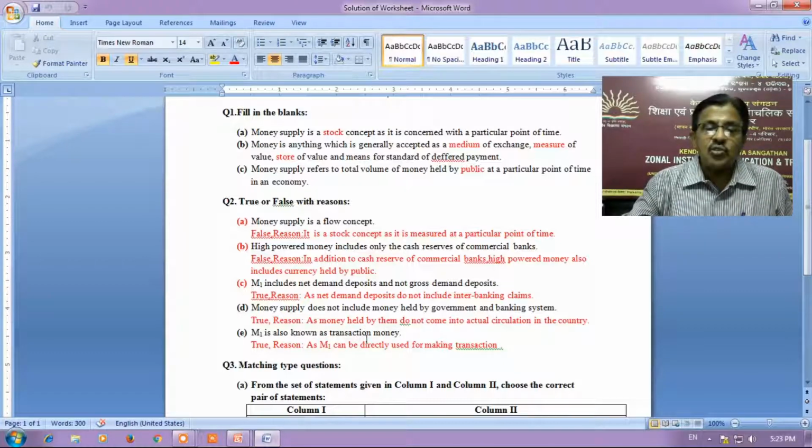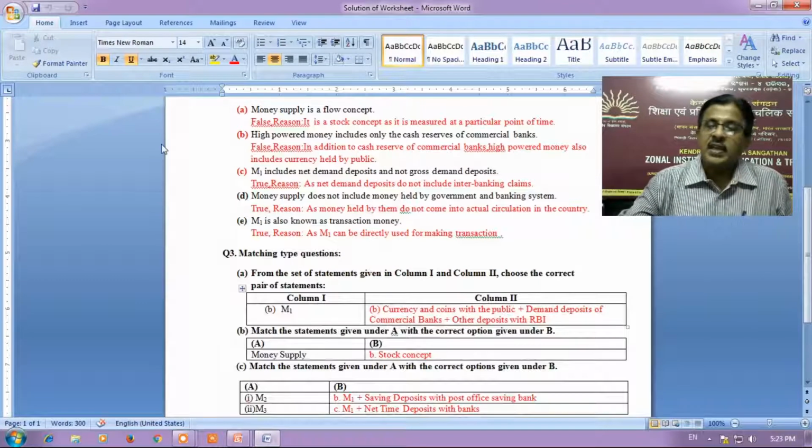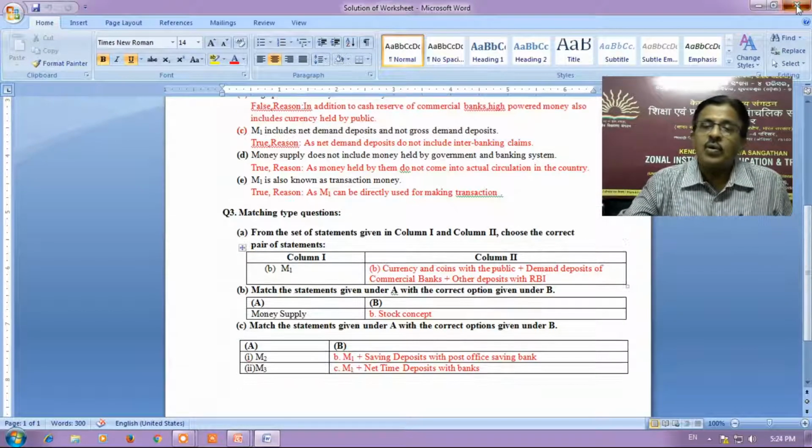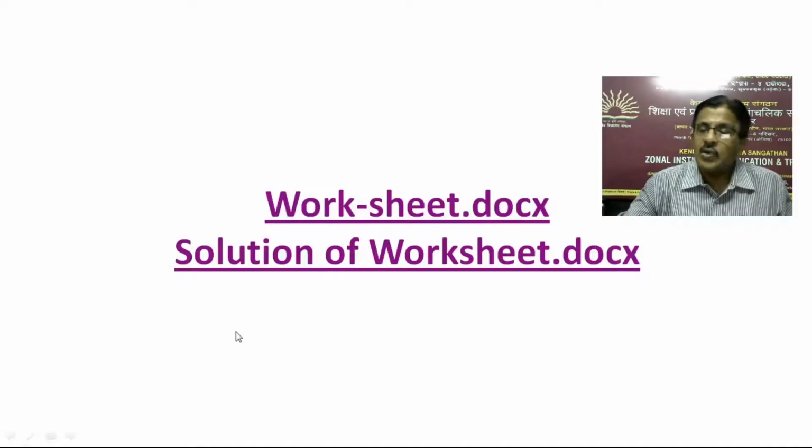M1 is also known as transaction money. This is true, as M1 can be directly used for making transactions. Then in the matching type question, for A, in column 1 it was M1. So M1 is this only, the option 3B. Money supply is a stock concept, you see the answer. Then from A, M2 is M1 plus saving deposits with the post office savings banks. M3 is M1 plus net time deposits with banks. Hope your doubts are cleared after seeing the solution.